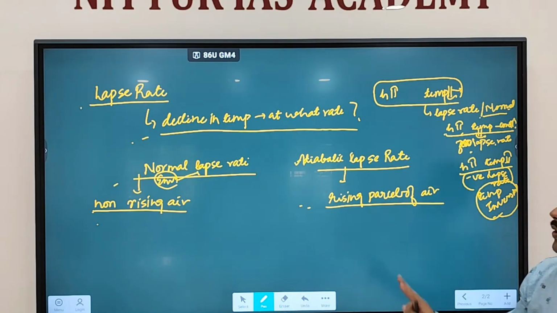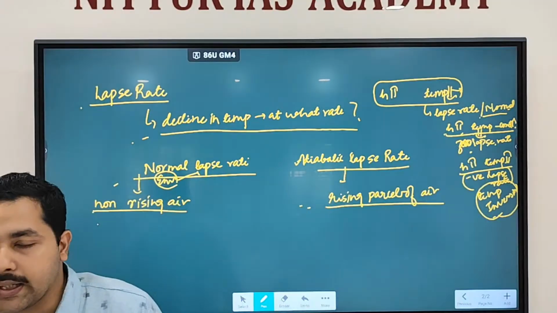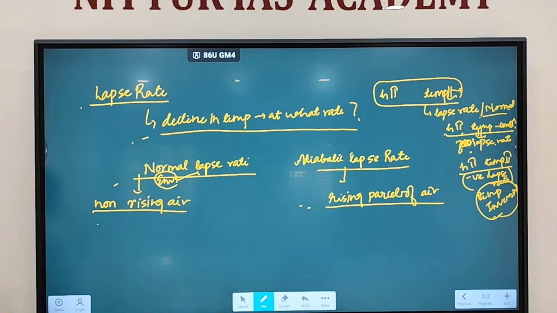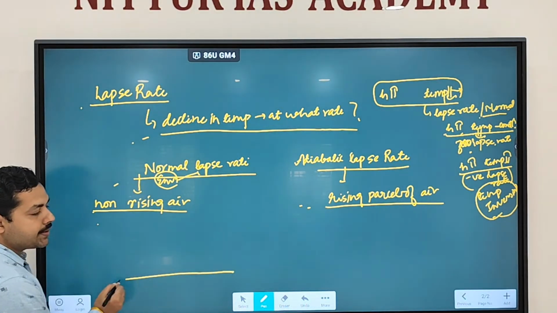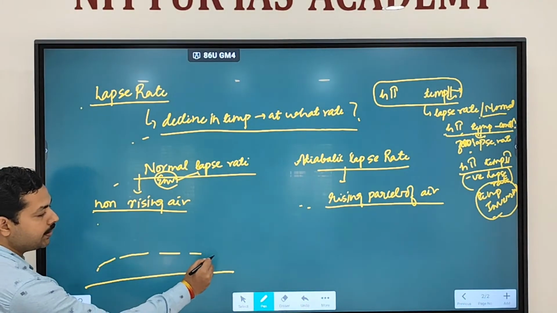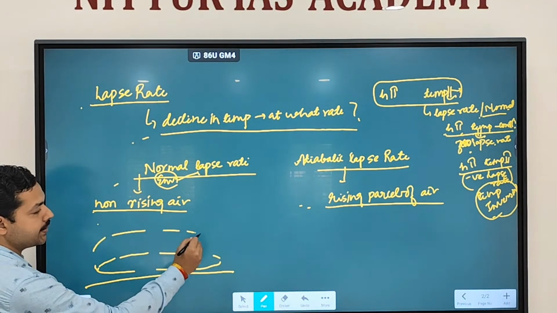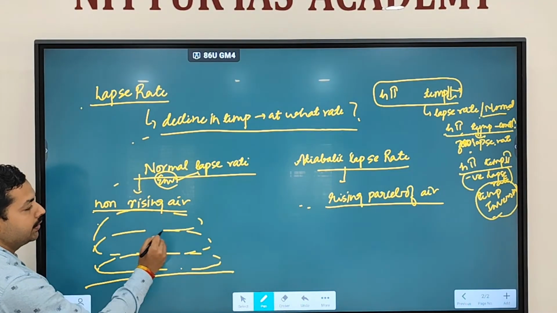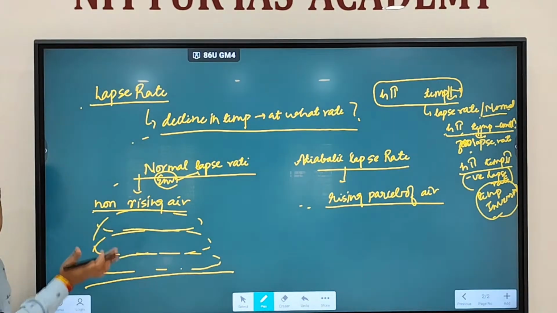Fine. So we discussed we have two concepts, non-rising air as well as rising parcel of air. So you have normal lapse rate and you have adiabatic lapse rate. What does the term non-rising air mean? Let's say this is the Earth's surface. Here is an air parcel. Like this, air parcels are there. This air parcel remains as it is. This is called a non-rising air.